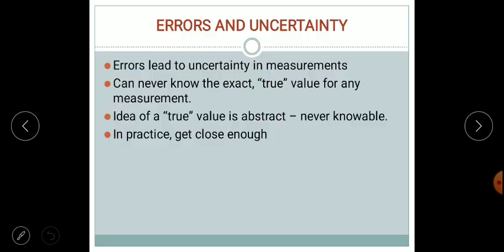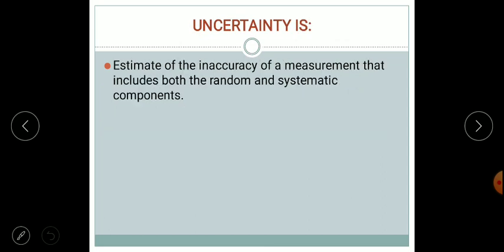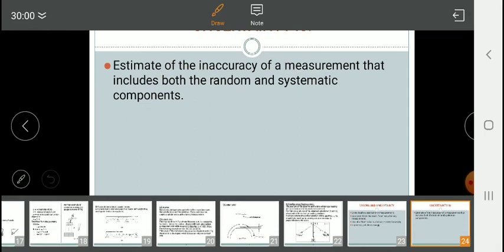Next, errors lead to uncertainty in the measurement. That means we can never know the exact or true value for any instrument. Some sort of errors will be there. The idea of a true value is abstract, which is never knowable. So in practice, we should be very close to our actual values. Uncertainty is nothing but an estimate of inaccuracy of a measurement that includes both random and systematic error.